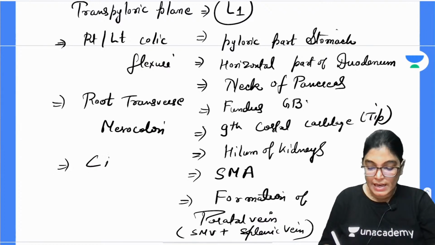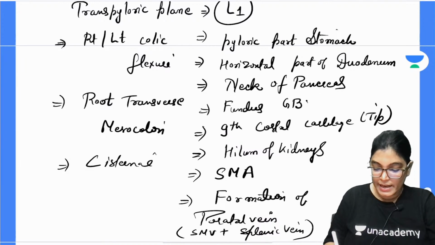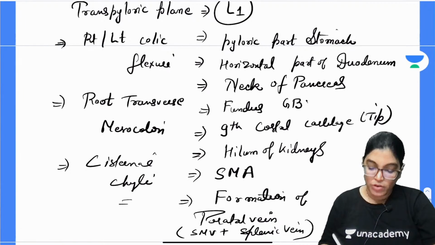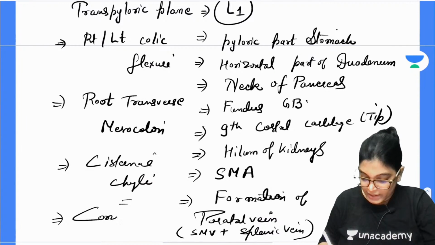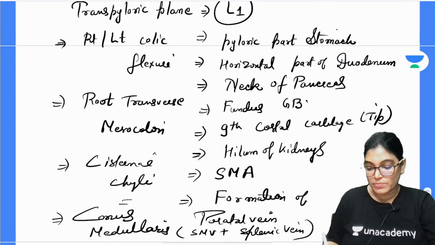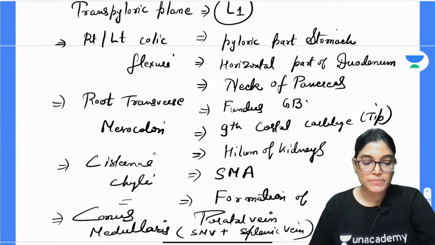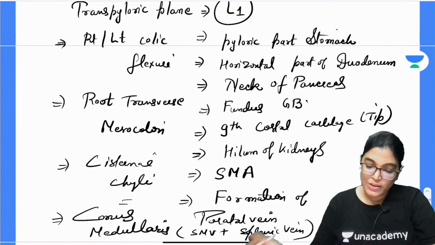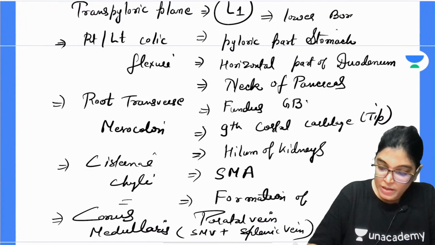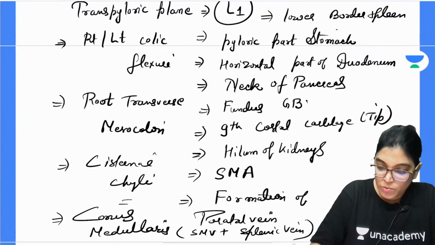And cisterna chyli, which drains into the thoracic duct, is at this level, and also conus medullaris, the lower end of the spinal cord. Actually, lower border of spleen is also corresponding to this level.